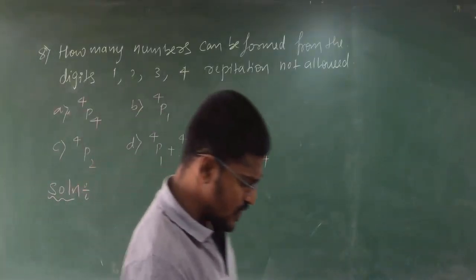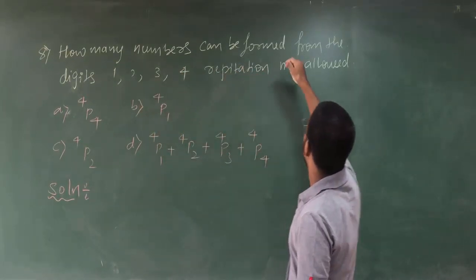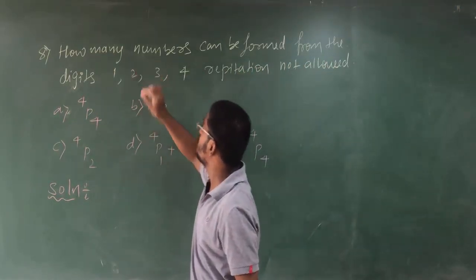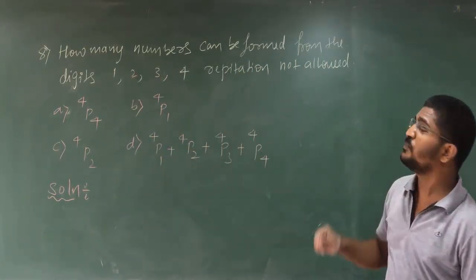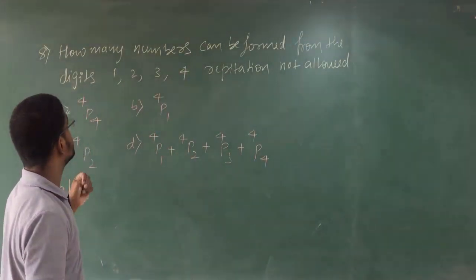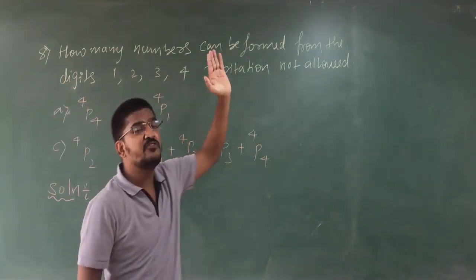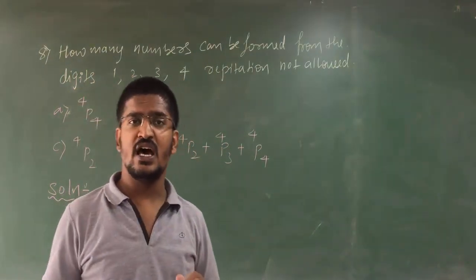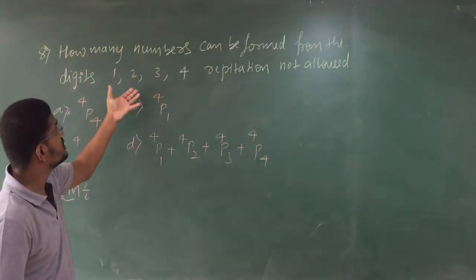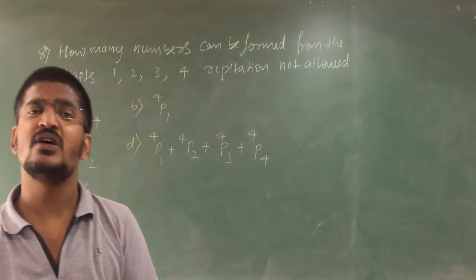Okay, students. So now let us move on to the next question. That is, how many numbers can be formed from the digits 1, 2, 3, 4, where the repetition is not allowed? See, they have given 4 digits, and what they are asking is, how many numbers can be formed? Again, this has a little bit of a trick. How many numbers can be formed from these 4 digits? Using 4 digits, how many numbers can you make?